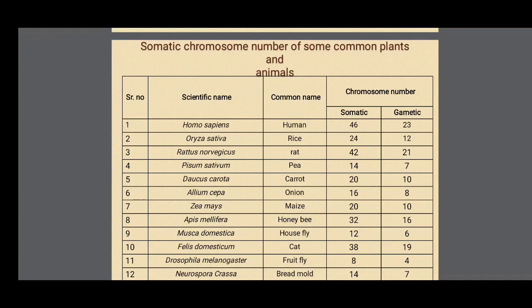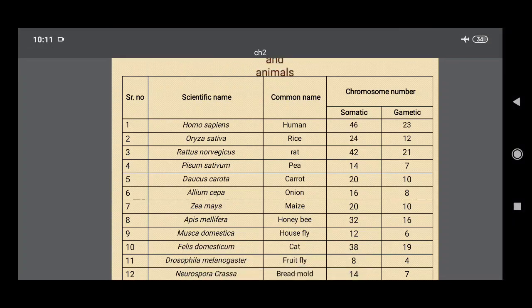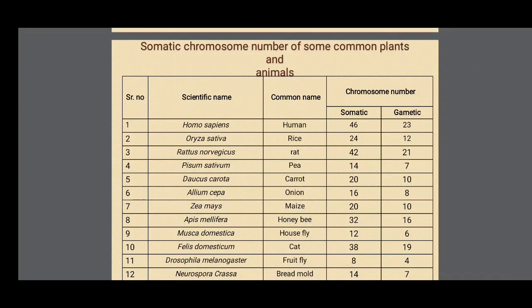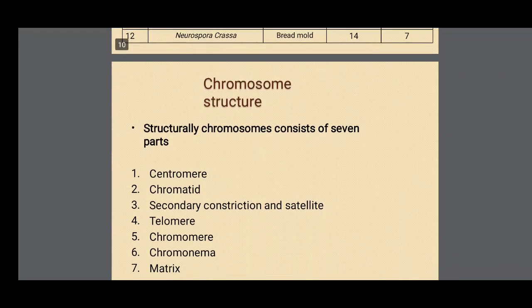Musca domestica, housefly: somatic cells have 12, gametic cells have 6. Felis domesticus, cat: somatic cells have 38, gametic cells have 19. Drosophila melanogaster, fruit fly: somatic cells have 8, gametic cells have 4. Neurospora crassa, a bread mold, a fungus: somatic cells have 14, gametic cells have 7.